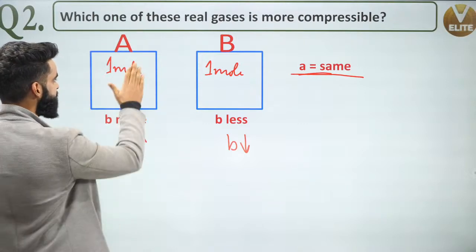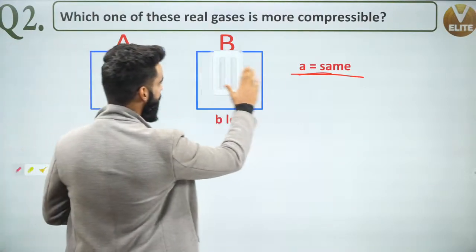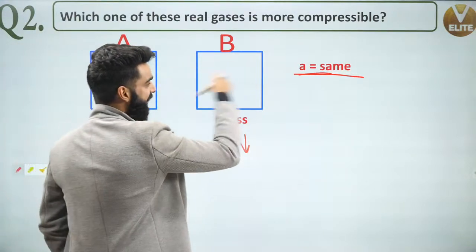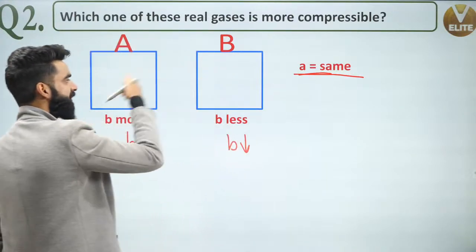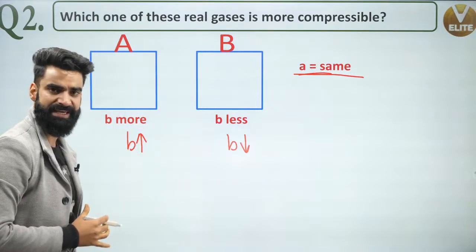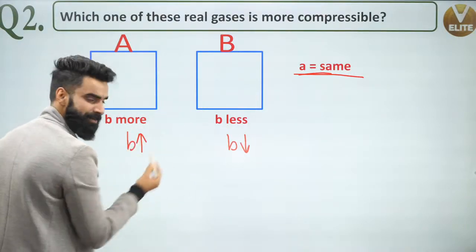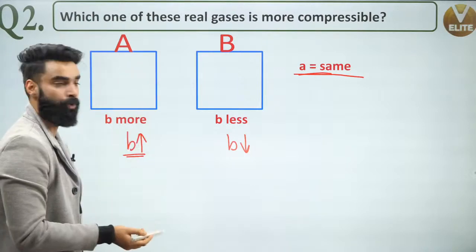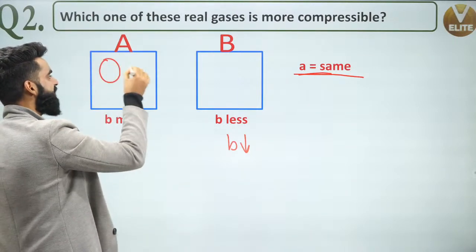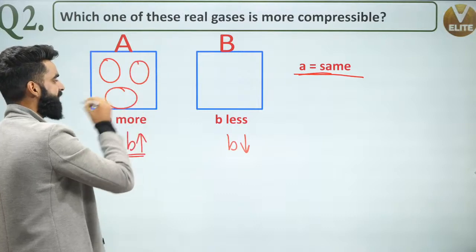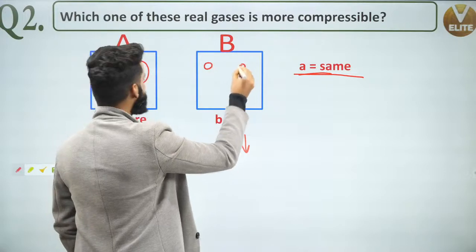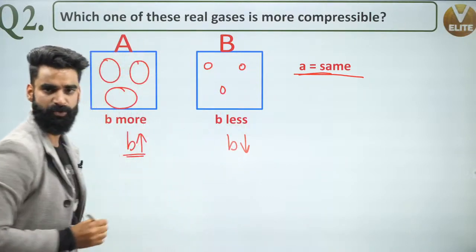Very simple, guys. See how I'll do it. First of all, the value of A for both the gases is going to be same. That means the force of attraction in both the gas molecules is going to be same. But the size is going to be different because B accounts for the size. B value for gas A is more. That means the size of gas A molecules is going to be more. What about the size of gas B? Size of gas B molecule is going to be less.